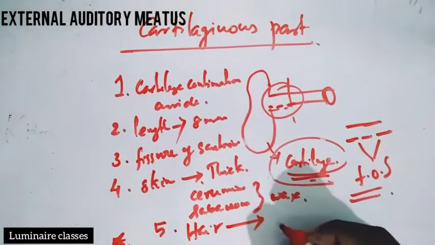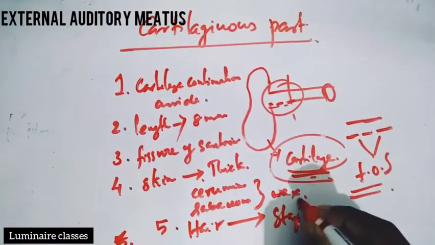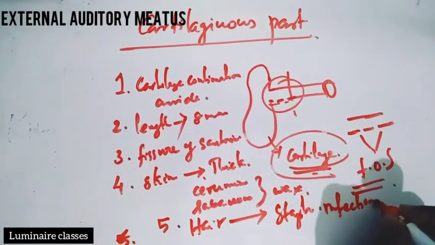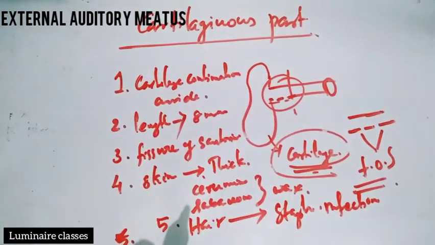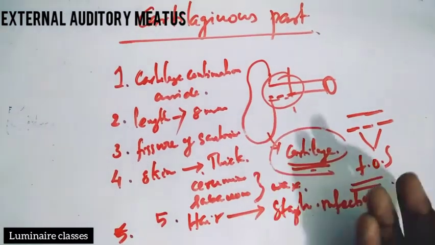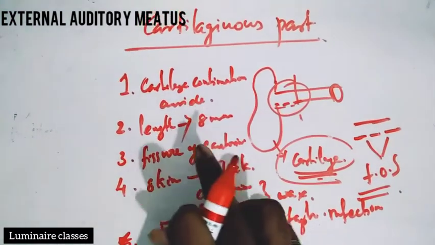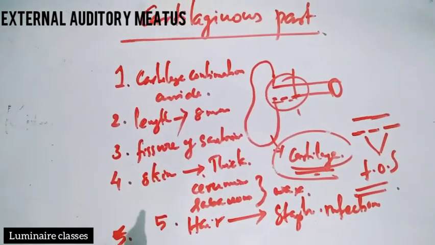Due to that, staphylococcal infections are more prone in the cartilaginous part, less in the bony part. So these are the 5 points about the cartilaginous part of the external auditory canal.